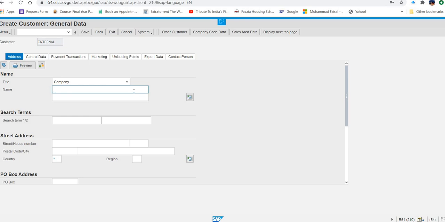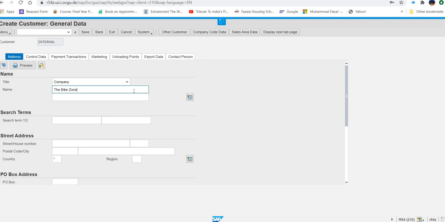Now name again you can type anything, but over here they have given the name also. Why? Because in the whole exercise, if you later want to search that customer, you will search with these details. So that's why I am sticking with it. Then my GBI number is 500.